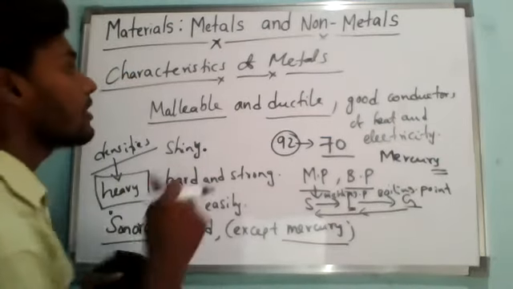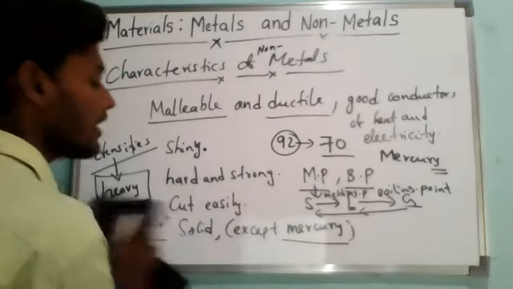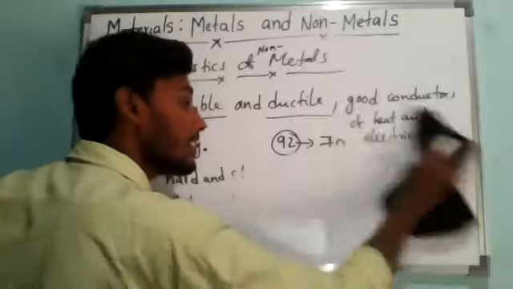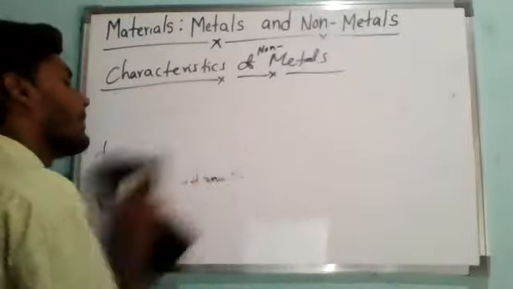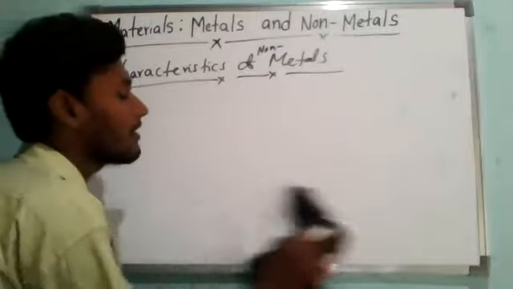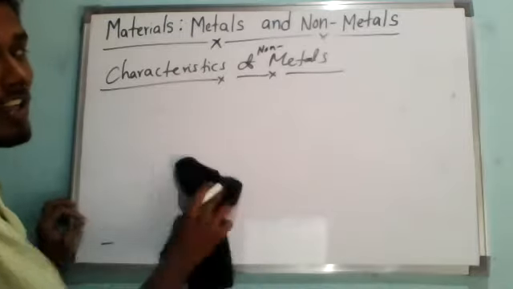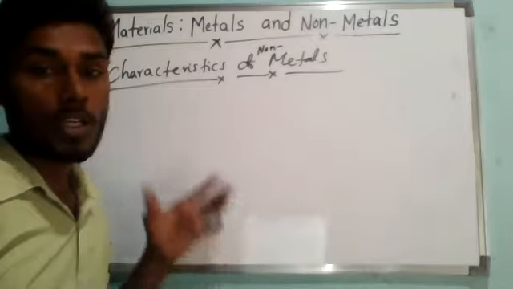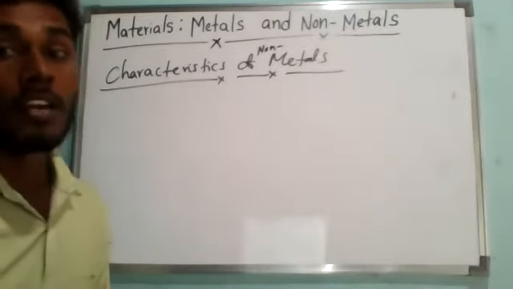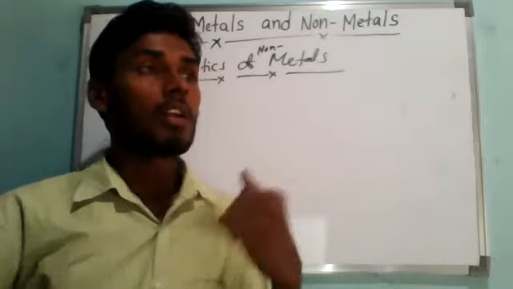Now the characteristics of non-metals. The characteristics of non-metals are just the opposite of the characteristics of metals. If you learn the characteristics of metals, then just remember that non-metals do not show malleability or ductility. Non-metals are elements which are neither malleable nor ductile.